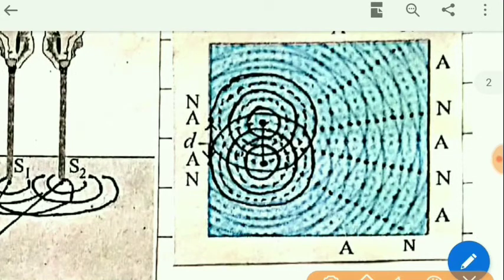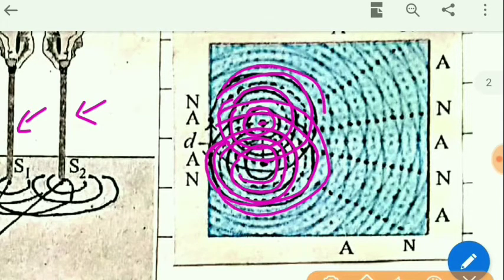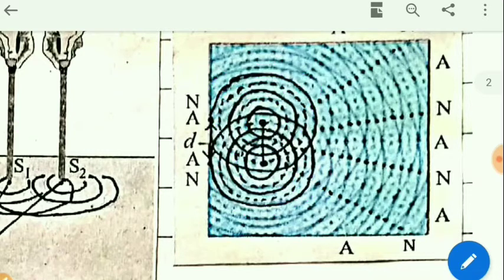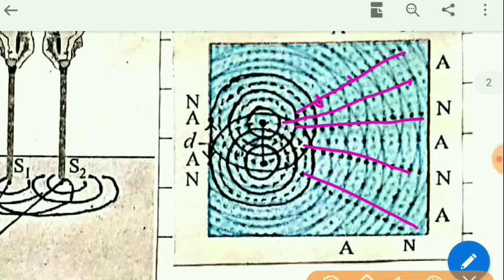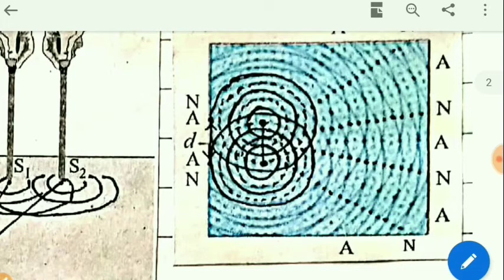Here you can see when the pins S1 and S2 are tapped on the surface, circular waves are produced, and these circular waves of both the sources intersect or interfere with each other, and due to that a pattern is formed. You can see this type of pattern in the figure. Somewhere dark dots are shown, somewhere bright. So this type of pattern is seen, and that is called an interference pattern.